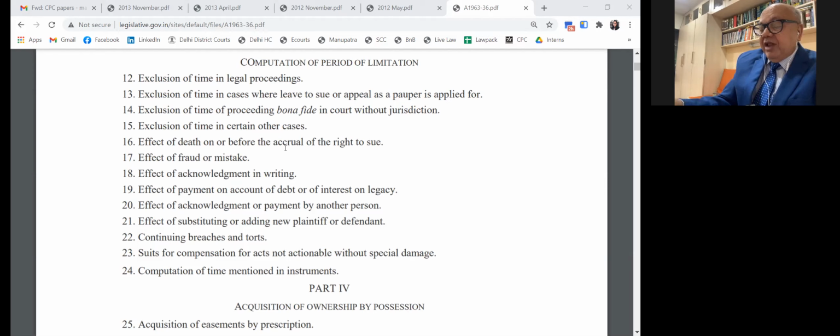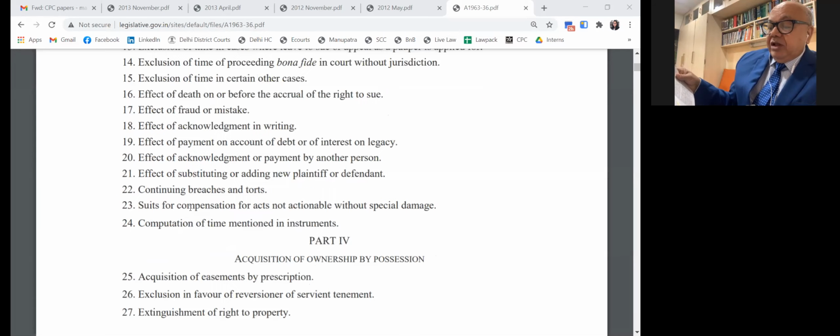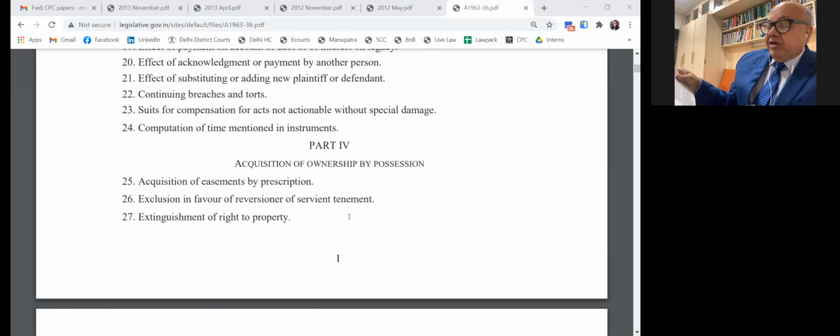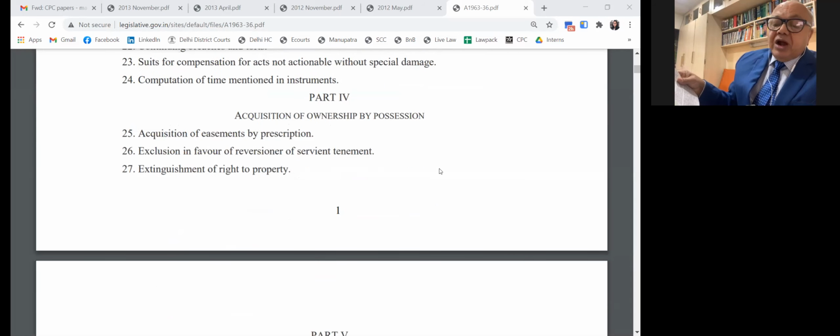Actionable without special damages. When you file a suit for special damages, injury, the limitation prescribed is given here. Section 22, limitation period for instrument. Gregorian calendar, English calendar. Section 25, we have learned, in a case of prescription. Then Section 26, the exclusion of time in favor of a reversioner or a survivor. Under the Transfer of Property Act, you know who is a reversioner.